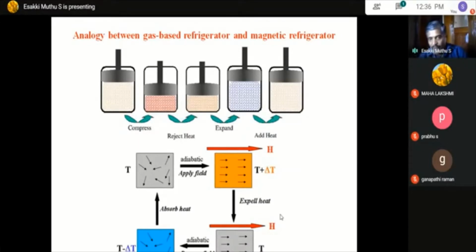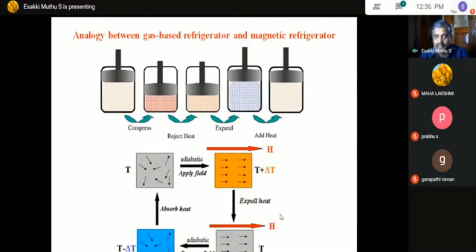So this is the working principle of magnetic refrigeration and the concept of the magnetocaloric effect. When you apply a magnetic field, the system heats up, and when you remove the magnetic field, the system cools. This routine cycle happens in order to keep the magnetic material magnetized. So when you apply a magnetic field, the system heats, and when you remove it, the system cools. So what actually happens?